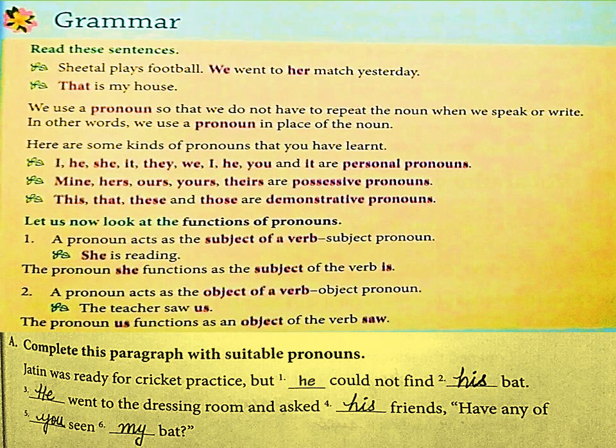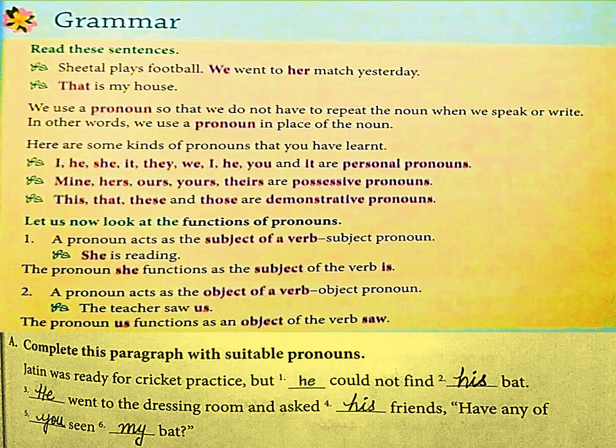Now the types of pronouns. Personal pronouns, for example I, he, she, it, they, we, you, which talk about that particular person or object. Next is possessive pronouns: mine, hers, ours, yours, theirs, which talk about the possession, ownership or belonging of something. Demonstrative pronouns: this, that, these, those. Only four demonstrative pronouns are there, which talk about the nearness or farness of an object or a thing.